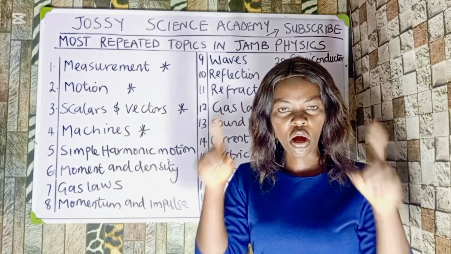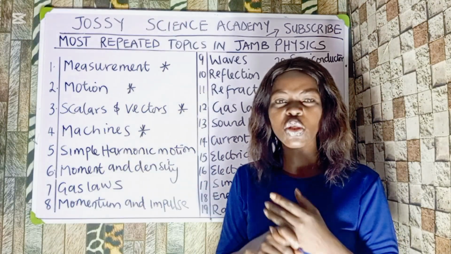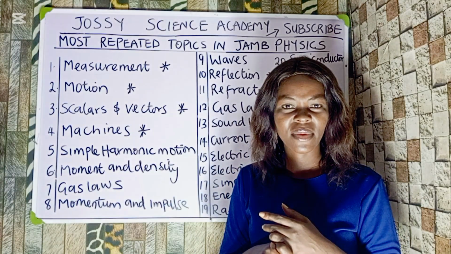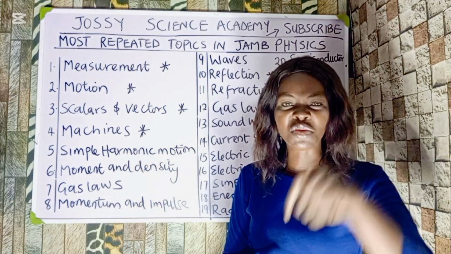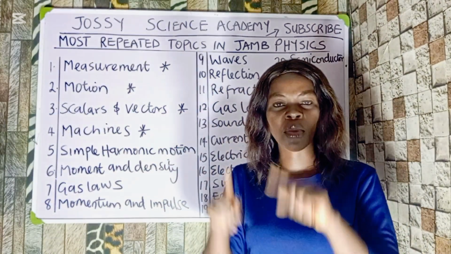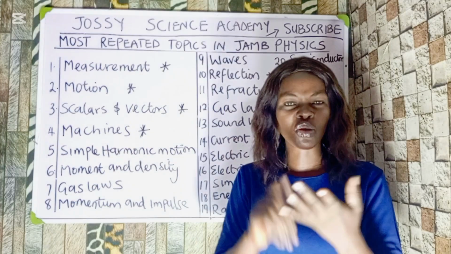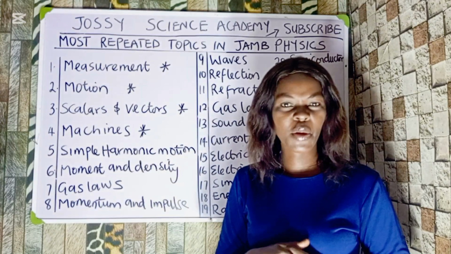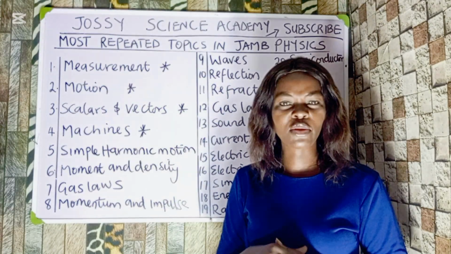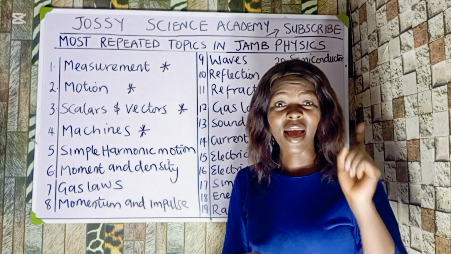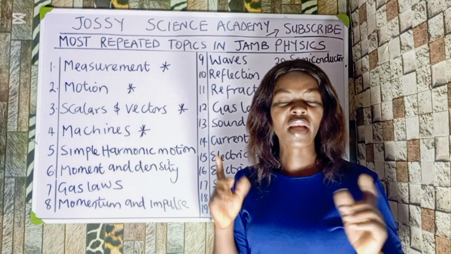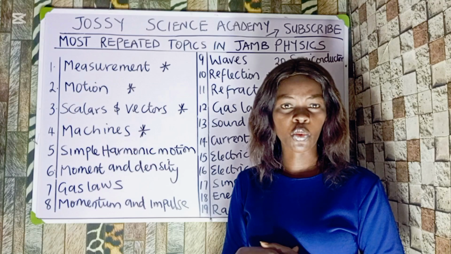So this is one thing you must know about measurement. If you know all of this, then you should also know the reading of the vernier caliper, micrometer screw gauge, and meter rule. Know how to read them. In case they give you a diagram under measurement, you are going to learn how to read it. That is very important. If you don't know how to read it, or how to get the dimension of certain quantities, I've done it on my channel. You can check where I did measurement of physical quantities.